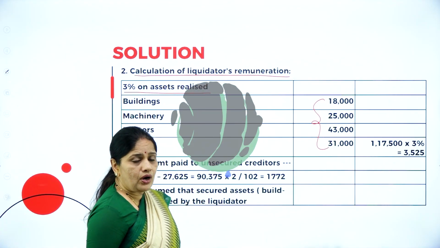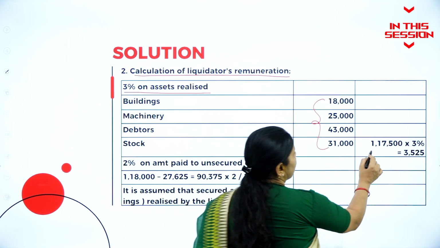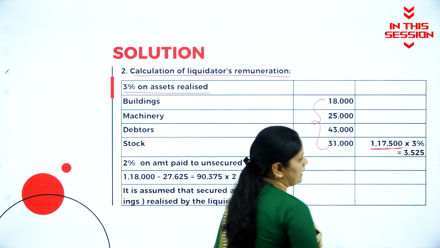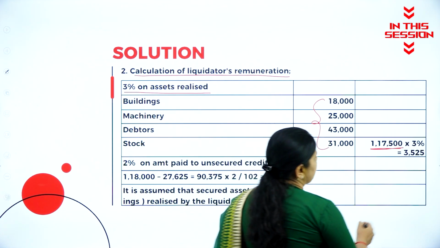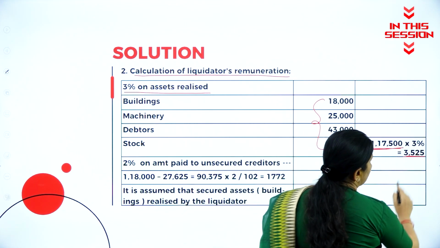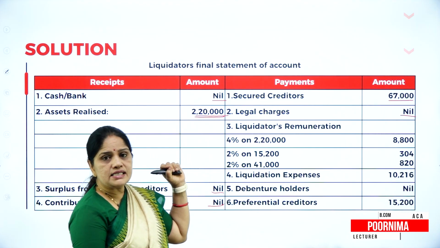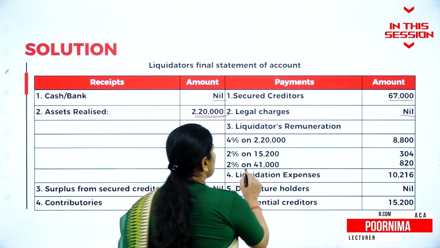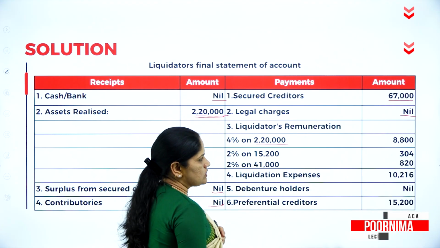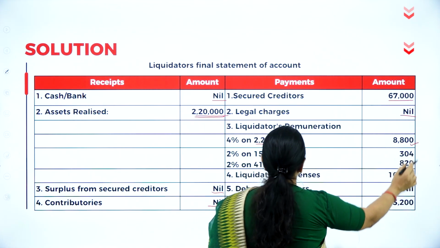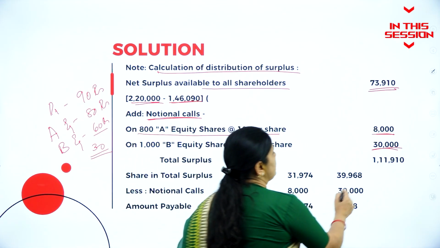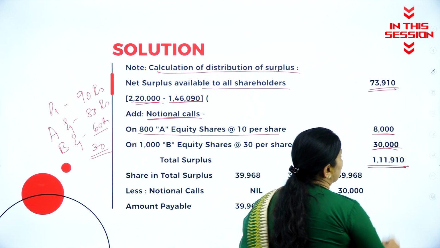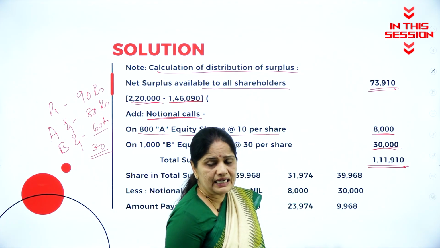When we add up all this, I get a total of 1,17,500. So on that, if you calculate 3%, it will be 3,525 rupees. So what is the value of asset realized? 2,20,000. So 4% on 2,20,000 is 8,800. When I add all this, including the notional calls, I get a total of 1,11,910 rupees.